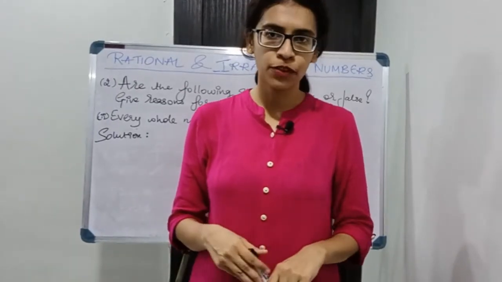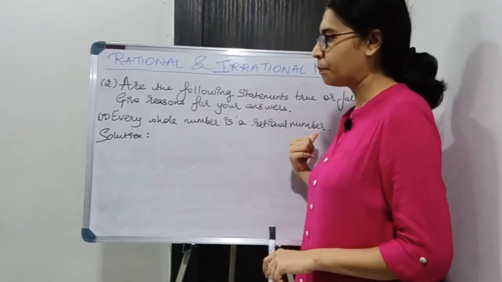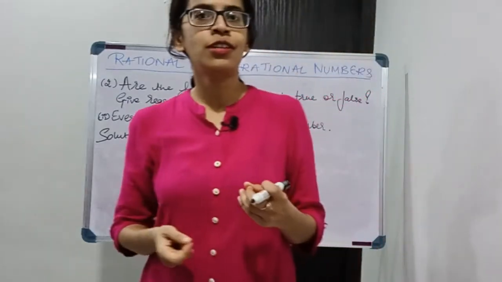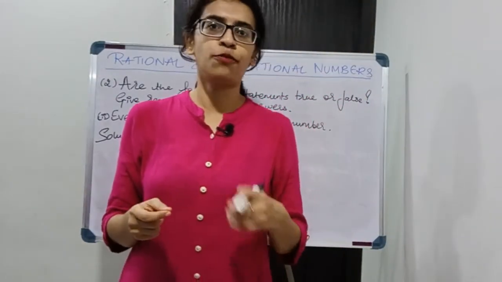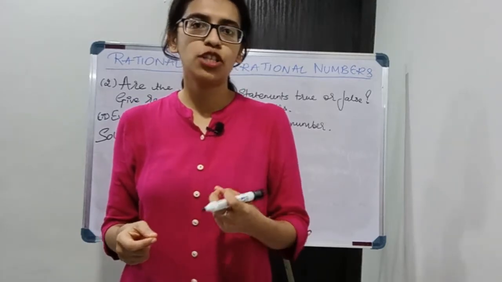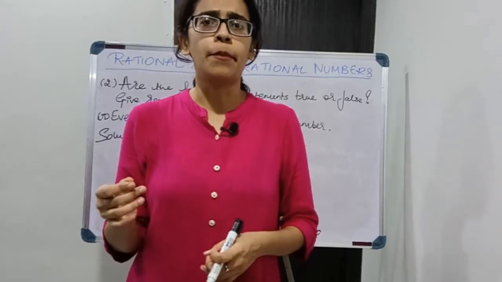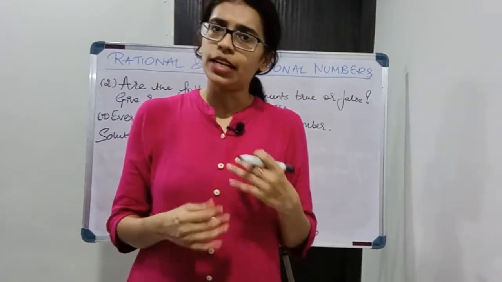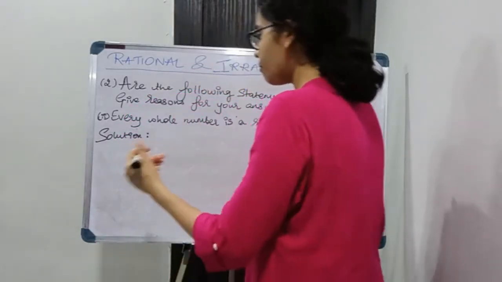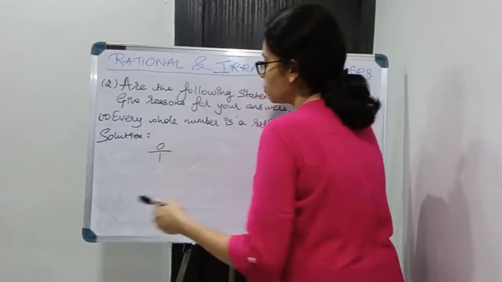Moving on to the second part of the question. Every whole number is a rational number. For a number to be a rational number, you should be able to express it in the form of a fraction P by Q where P and Q are integers and Q is not equal to 0. So can I express whole numbers in this form? So let us check out. Now 0 is the first whole number. I'll start with 0.